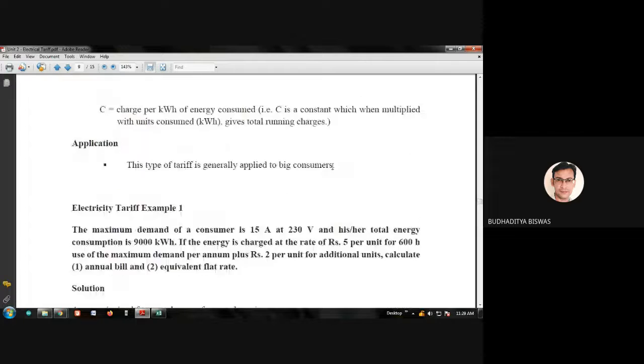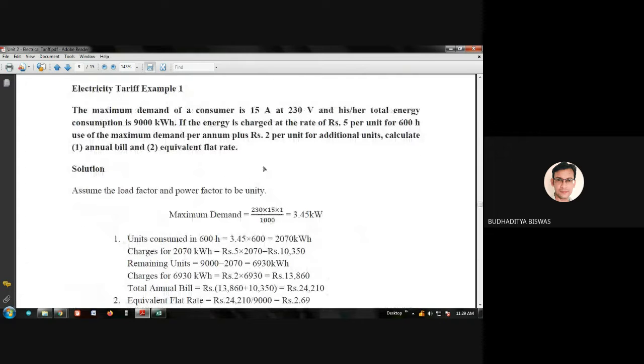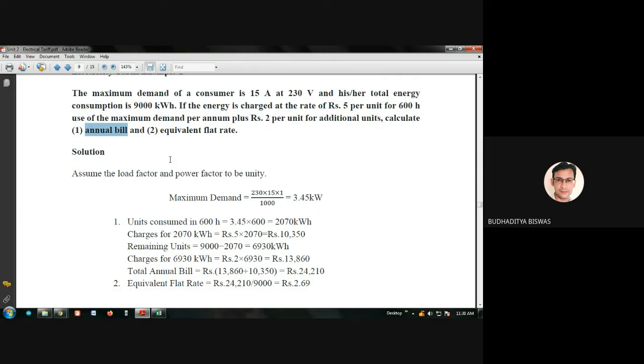Now there are some numerical problems based on this. This is a very easy numerical problem. It doesn't need you to remember many formulas. The first one: the maximum demand of a consumer is 15 ampere at 230 volt, and his total energy consumption is 9000 kilowatt hour. If the energy is charged at a rate of 5 per unit for 600 hours use of the maximum demand per annum, plus rupees 2 per unit for additional units, then you need to calculate the annual bill and the equivalent flat rate. First we go for how the annual bill will be prepared.